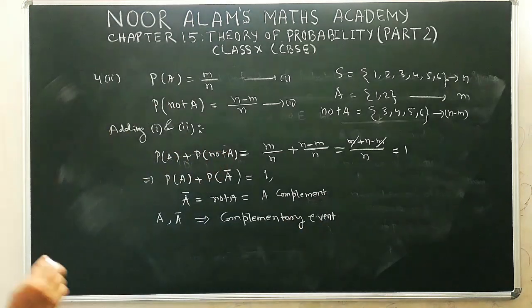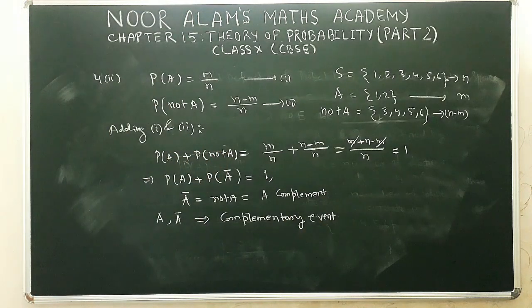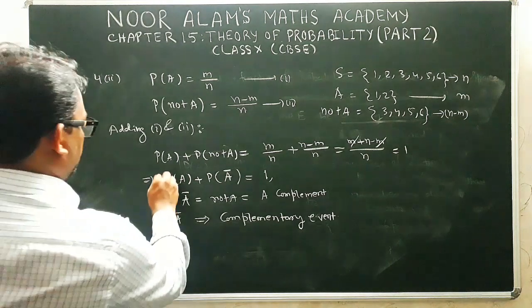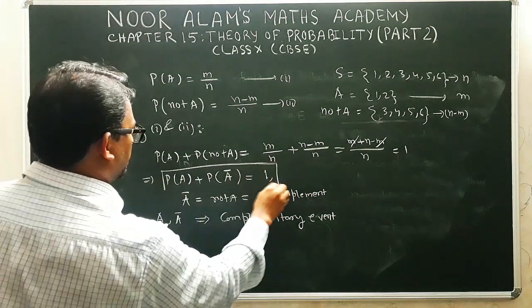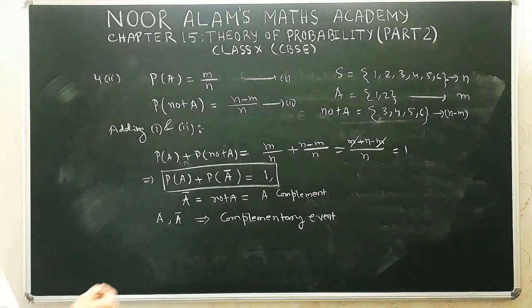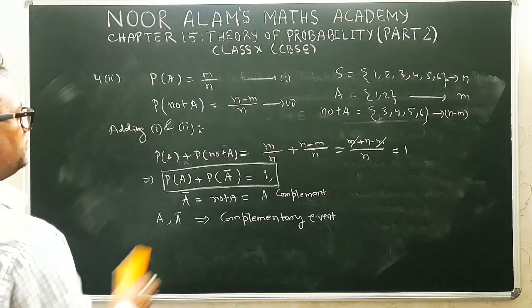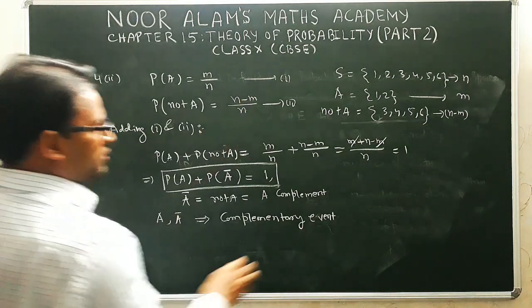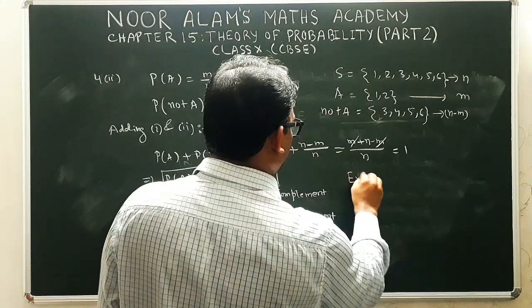Okay, so now we see that when we add the probability of any event with the probability of its complement, we always get 1. This is one of the important results that we use in our problems. Probability of A plus probability of A complement is always 1. Now if you want, you can verify it with an easy example.